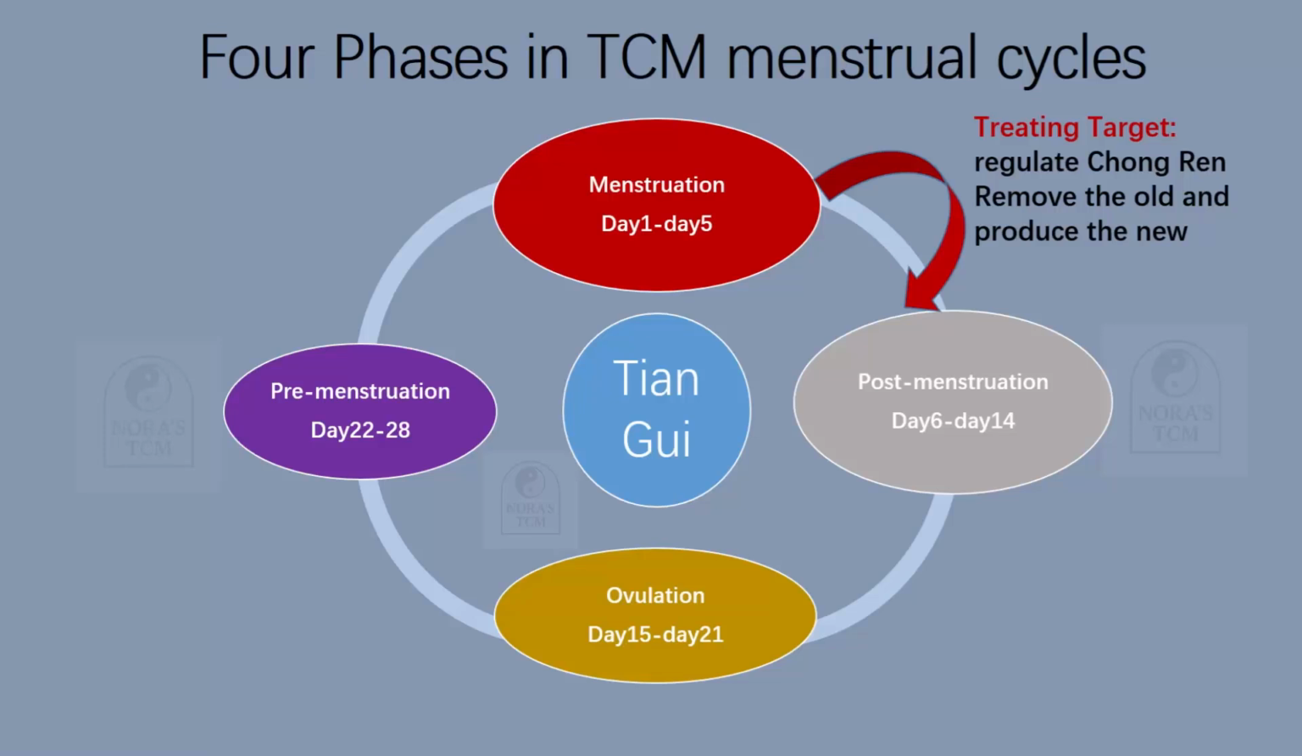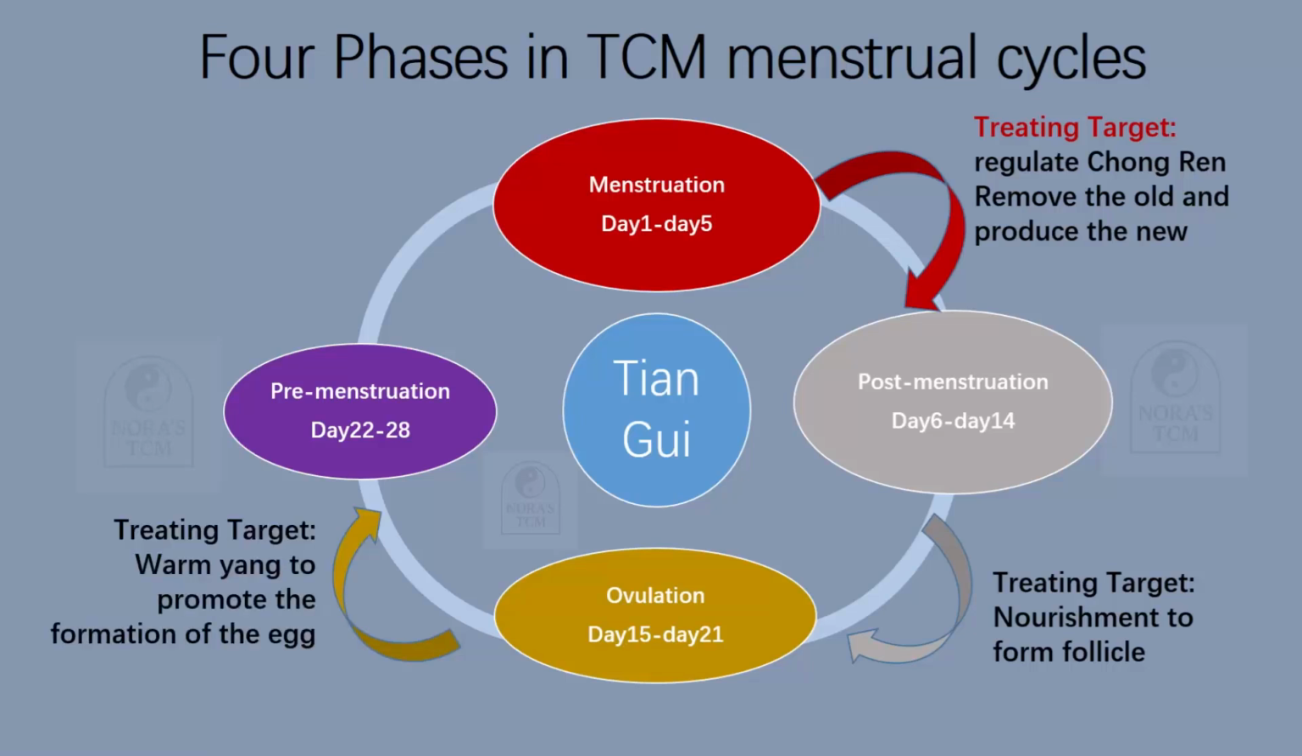Next phase, post-menstruation phase, we have to nourish more to form the follicle. This is easy to understand. We have mentioned yin rises quickly in this phase to help the follicle grow quickly. Next phase, ovulation phase. The treating target is to warm the yang to promote formation of the egg. We have mentioned yin still remains, but yang participates too, to give the power to discharge and join with the sperm.